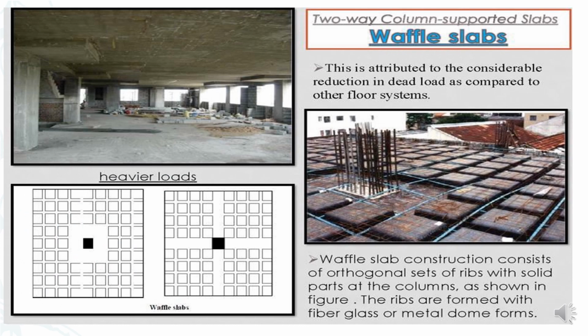Two-way column supported slabs. This is known as a waffle slab. It is attributed to the considerable reduction of the dead load as compared to other floor slabs. Here you can see the image of it. Waffle slabs are used for heavier loads, and here you can see how it has been constructed. Waffle slab construction consists of orthogonal sets of ribs with solid parts at the columns, as shown in the figure. The ribs are formed with fiberglass or metal dome forms.